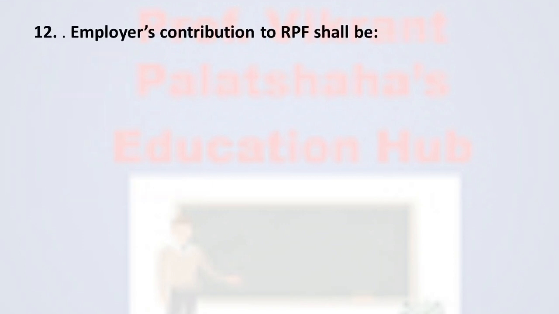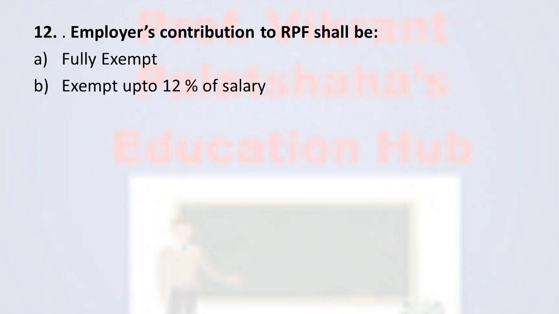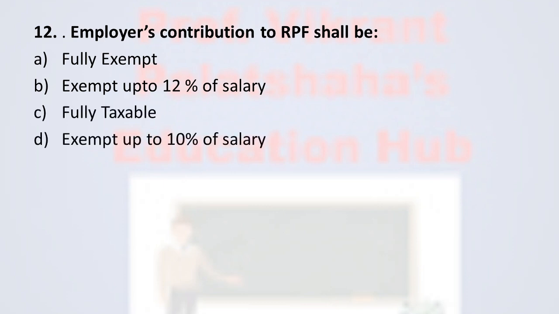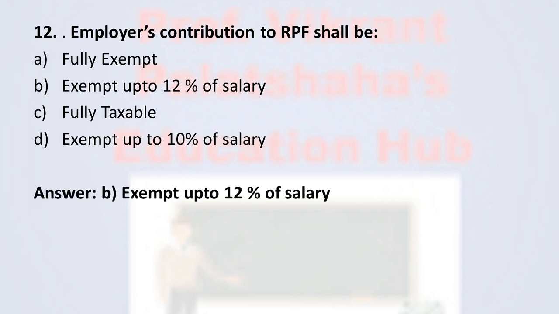Next question number 12. Employer's contribution to RPF shall be option number A fully exempt, option number B exempt up to 12% of salary, option number C fully taxable, and option number D exempt up to 10% of salary. And the correct option is option number B, exempt up to 12% of salary.